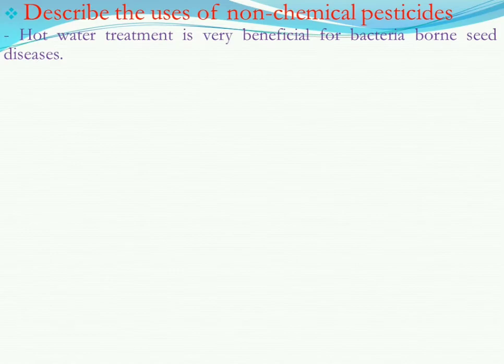If we keep the seed in hot water, it can be very effective to clear the germs, if there is any germ or bacteria on the seeds.